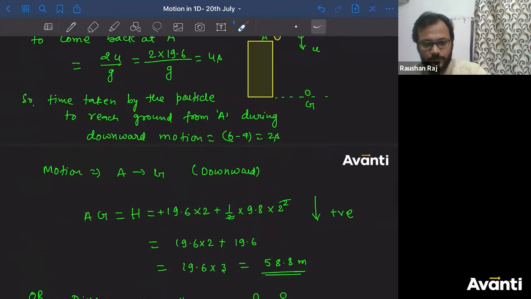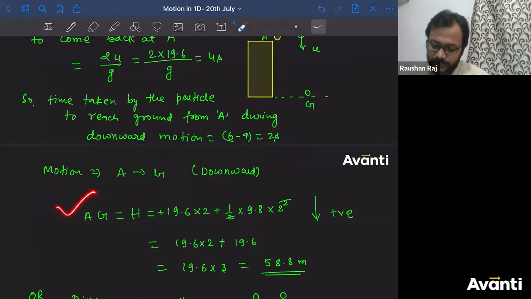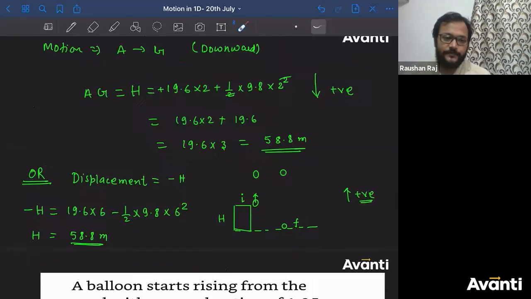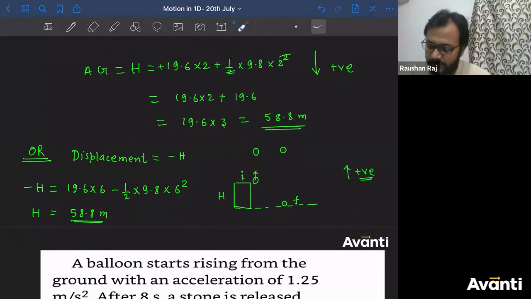Upward motion, downward motion. But now you can solve this question आराम से using this motion also. Directly पूरा motion कर लो. I2F पूरा एक motion. So displacement is minus h. U is plus 19.6. Acceleration is minus 9.8. Put all the values, get the value of h. You'll get the answer.